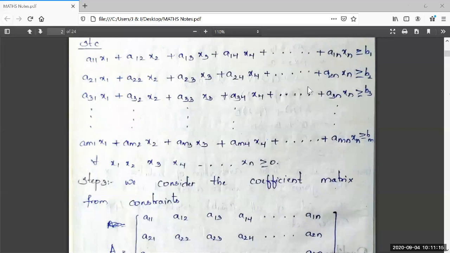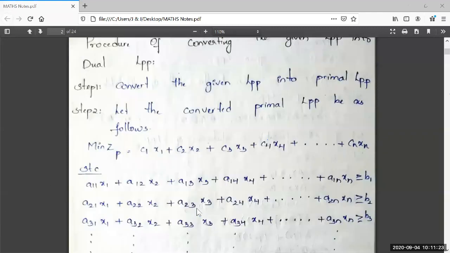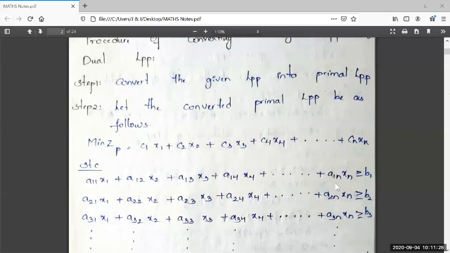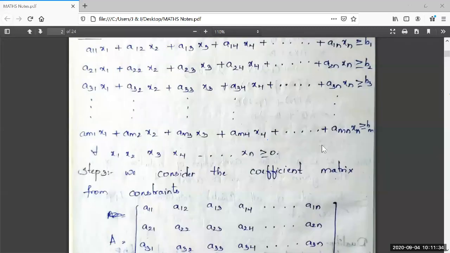We have to consider the coefficient matrix from the constraints part. See, as you have seen, A11, A12, A13, A14 up to so on up to A1n, A21, A22 so on up to A2n, AM1, AM2 so on up to AMN.